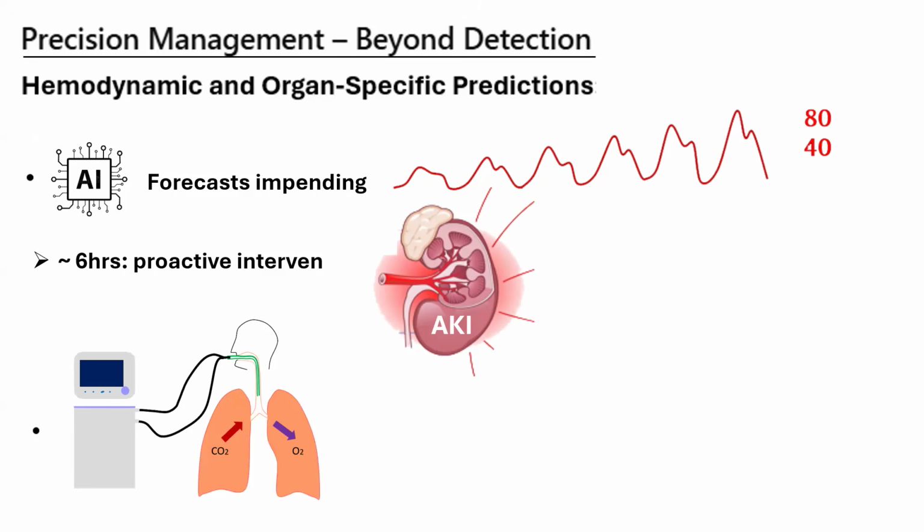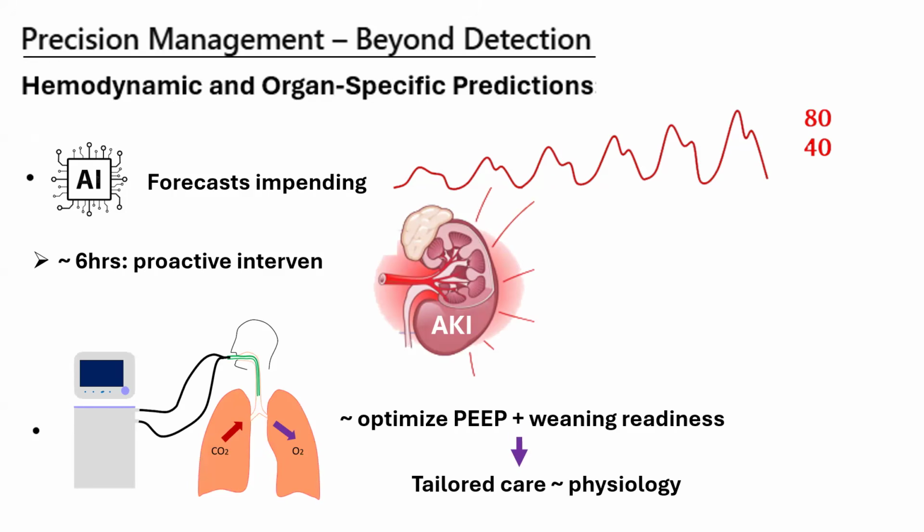And in ventilated patients, AI has been shown to help optimize. There is a separate video I have done where I've spoken about AI in ARDS or respiration. It helps to optimize PEEP, and there's so much science that we need to put in our mind to optimize PEEP and weaning readiness, which is tailored to the patient's physiology. So this is where we are heading, friends.